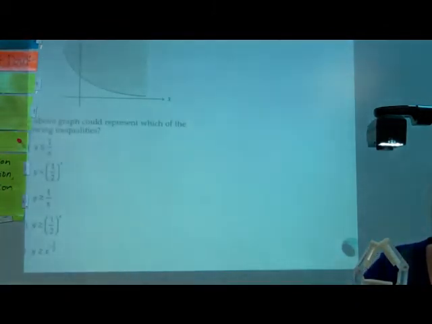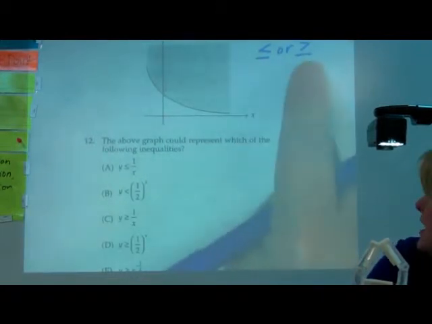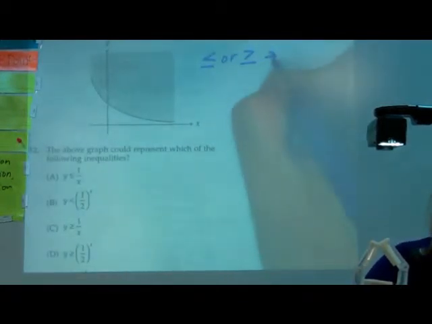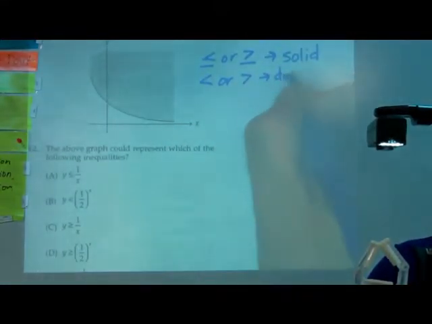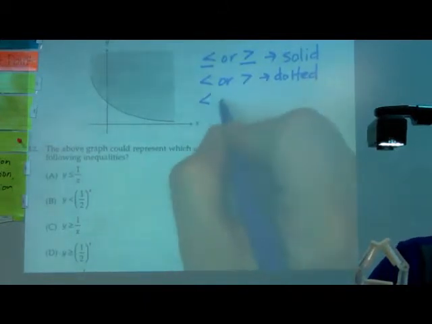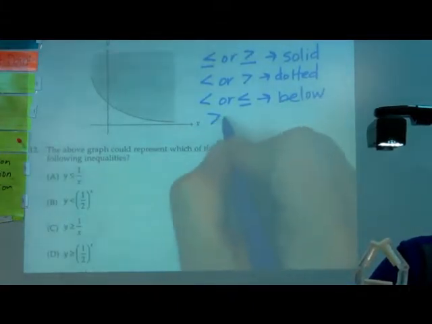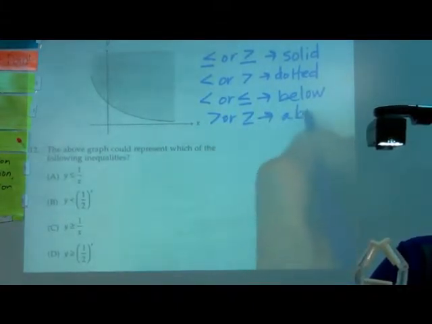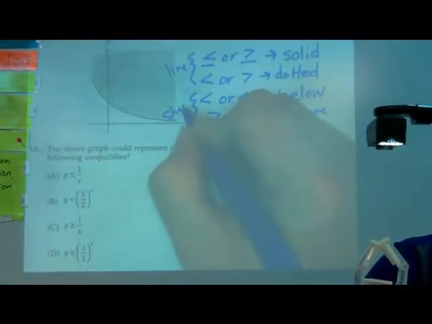Okay. The last 2, because of calculators, these should be pretty easy to do. With a graph that has shading, remember that if you have the or equal to sign, the little bar underneath, then your graph should be a solid line. If it doesn't, it should be a dotted line. And if it's less than or equal to, it should be shaded below the graph, and greater than or equal to, it should be shaded above. So this is what the line should look like. This is what the shading should look like.